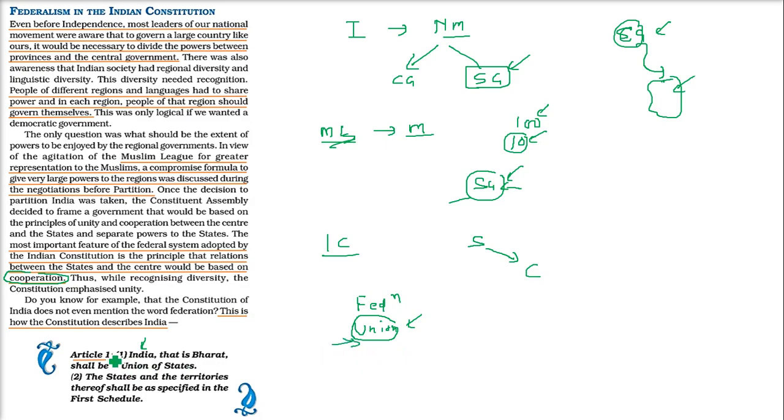That is why in Article 1 it is clearly written: India, that is Bharat, shall be a union of states. And the states and territories thereof shall be as specified in the first schedule. This is the schedule, right? So this is how the Indian constitution describes India as the union of states.